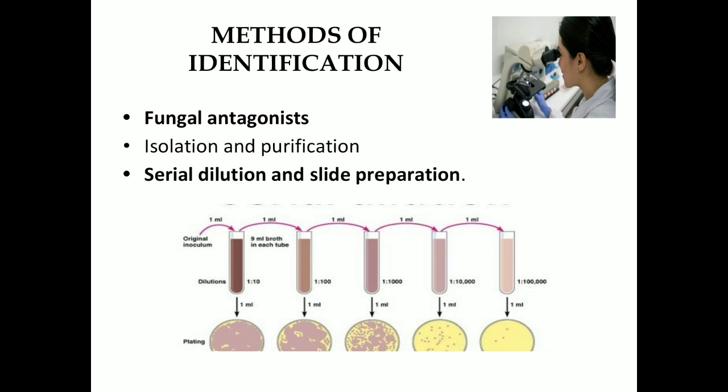Isolation is the separation of the pathogen from the diseased tissue, and a pure culture is obtained. Then the next one is serial dilution and slide preparation. In case of serial dilution, you can see the step by step procedure, and we already studied this serial dilution in the previous courses, MIBO 111 and PATH 121.